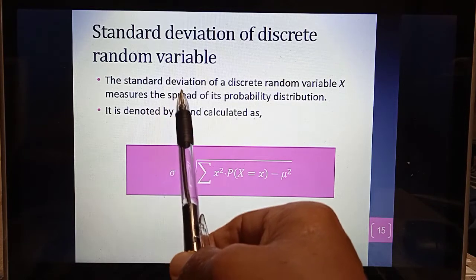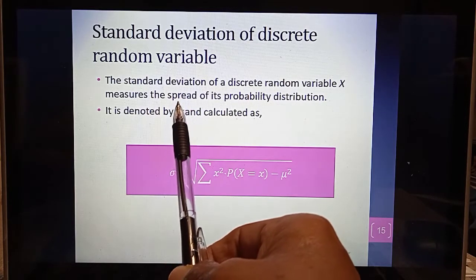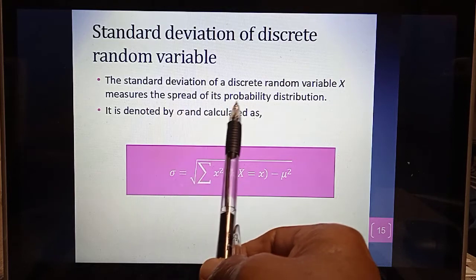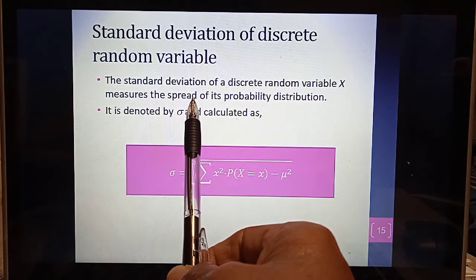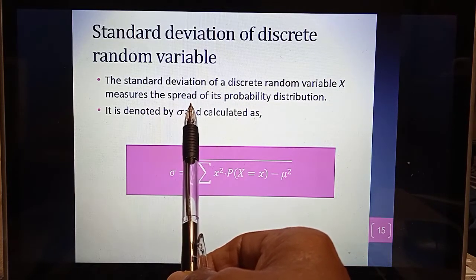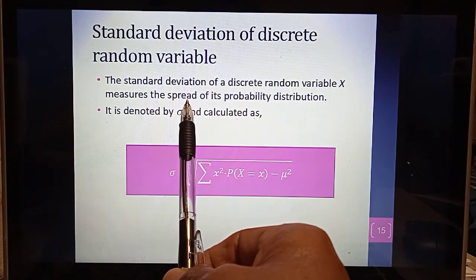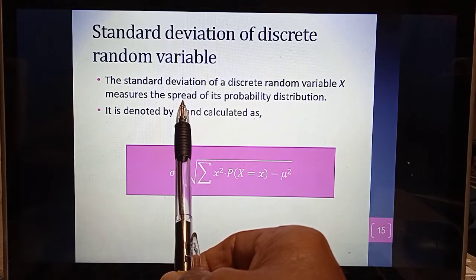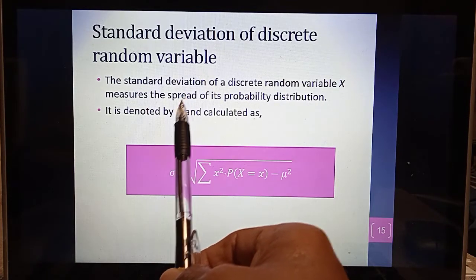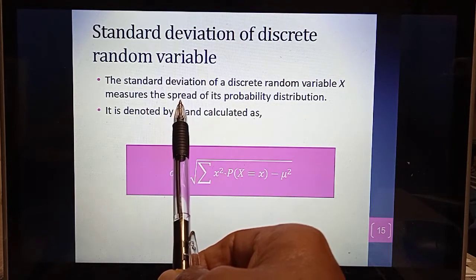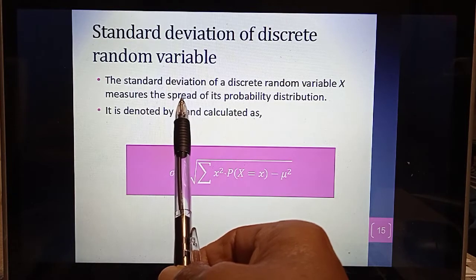Okay, dan standard deviation tu adalah the spread of its probability distribution tu maknanya taburan data-data yang lain dengan mean bagi peristiwa tersebut. Maknanya spread taburan data-data yang lain dengan average berlakunya peristiwa tersebut.